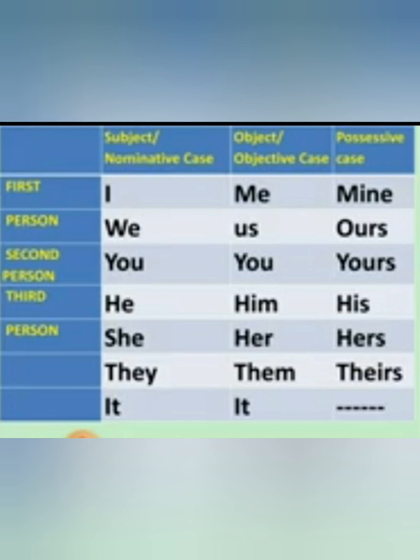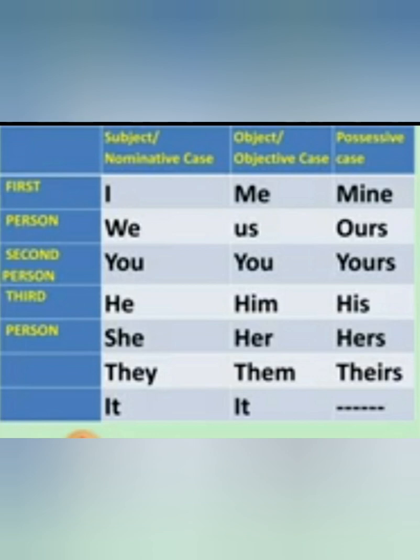Second is me, us, you, him, her, them and it. So this is objective case. When we use a pronoun as an object in a sentence, that is objective case. And the third one is possessive case.